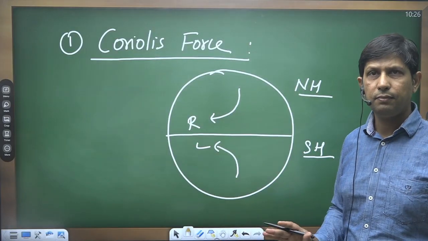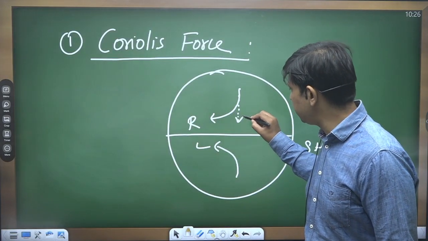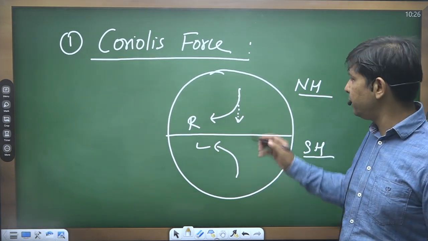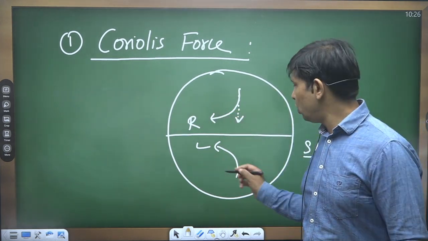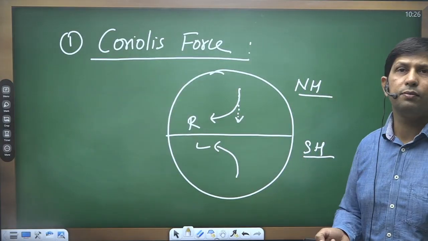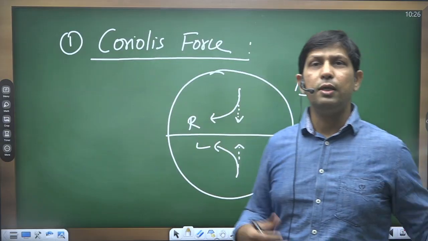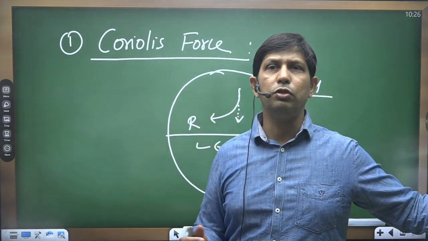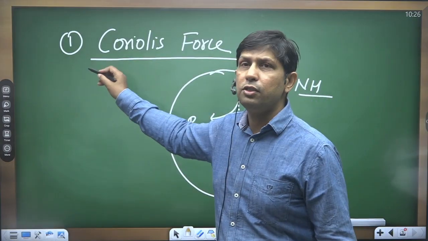So this imaginary force applied is called Coriolis force, and this effect is called Coriolis effect.